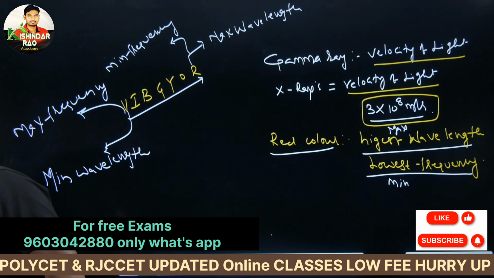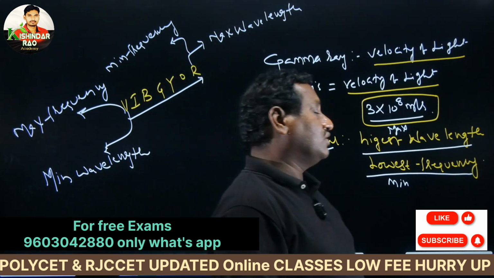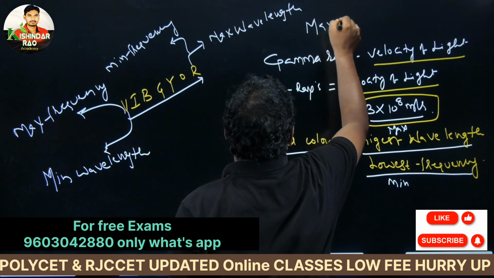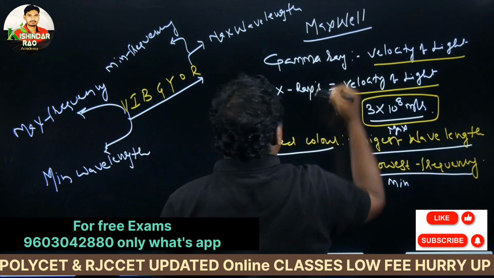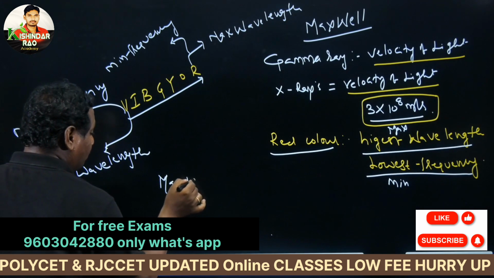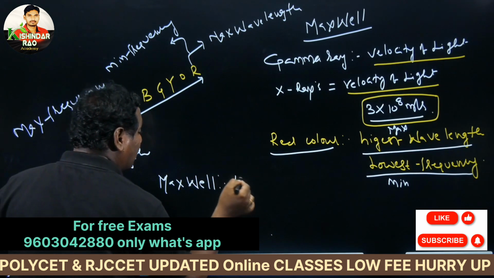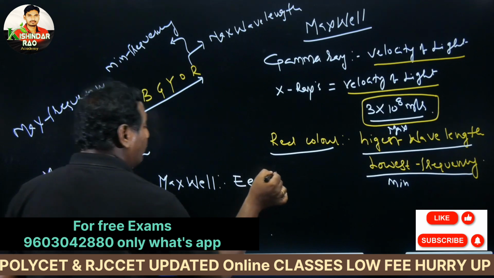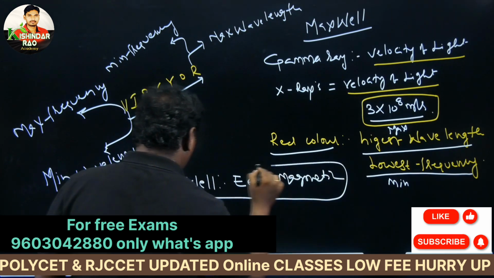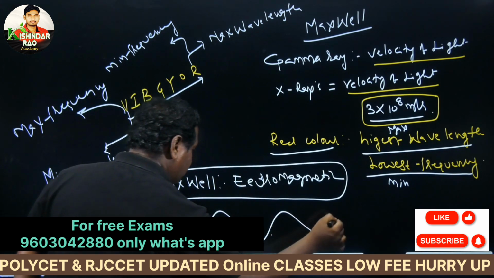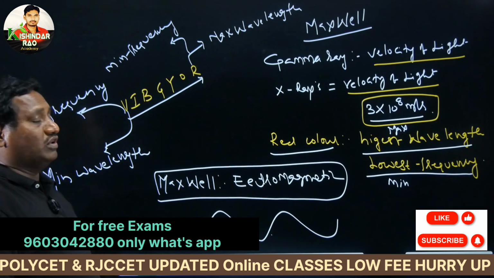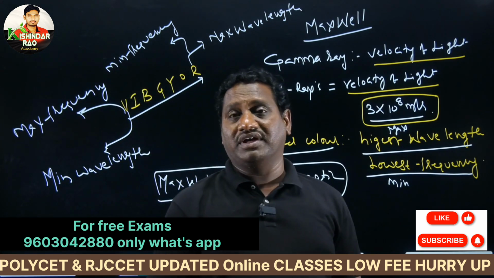Regarding the significance of Planck's law and electromagnetic energy: electromagnetic waves were proposed by Maxwell. Maxwell explained the electromagnetic spectrum. The energy released in terms of packets was explained by Max Planck.